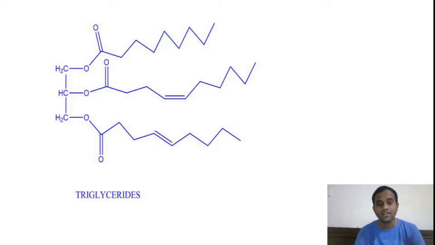So overall we can say that oils are liquid at room temperature. We will convert them into fats by doing the hydrogenation process. The fats are solids at room temperature. Why do we do the hydrogenation process? Why do we convert the oils into fats? Because the fats are stable to oxygen as well as temperature variation. So that's why we do the hydrogenation process.